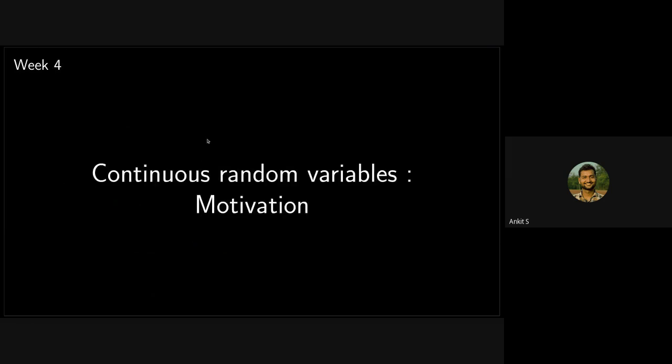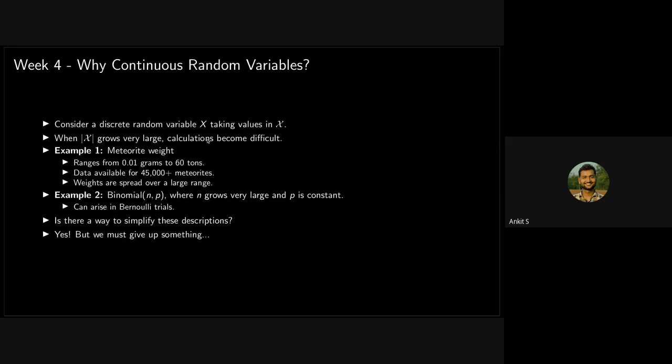Now let's go to week 4, the final week. I hope all of you are familiar with the concept of continuous random variables from Stats 1. It will be a little bit of revision, but a little bit of new things will be there. First of all, what's the motivation of studying continuous random variables? What are discrete random variables? Whenever you have a random variable that can take a finite number of values, it is called discrete.